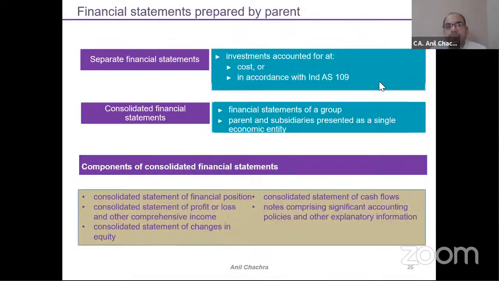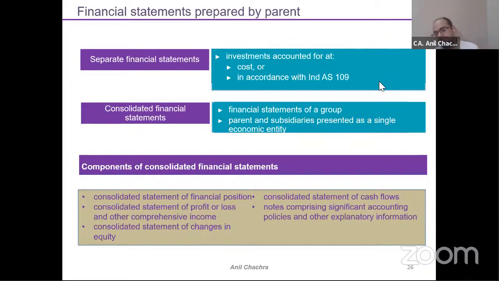So now come to the main part. The definitions and the discussions are over, because the discussion covered under Ind AS 110 was not there under IGAAP accounting. So now after the discussion, suppose it is clear that the control model has been established. I will apply consolidation of financial statements accounting. How will this consolidation look like, what type of financial statements or items do I need to prepare?